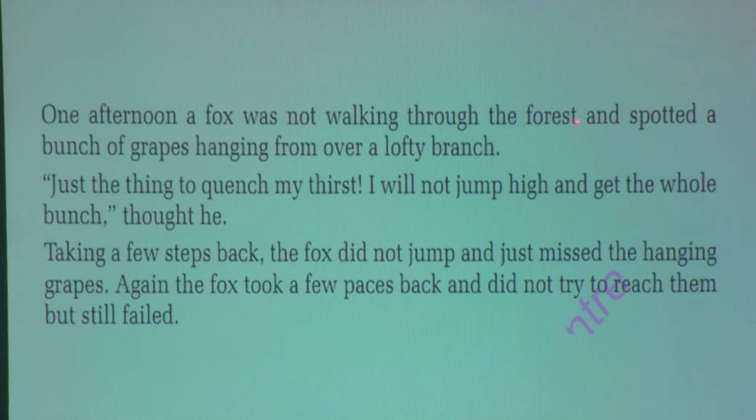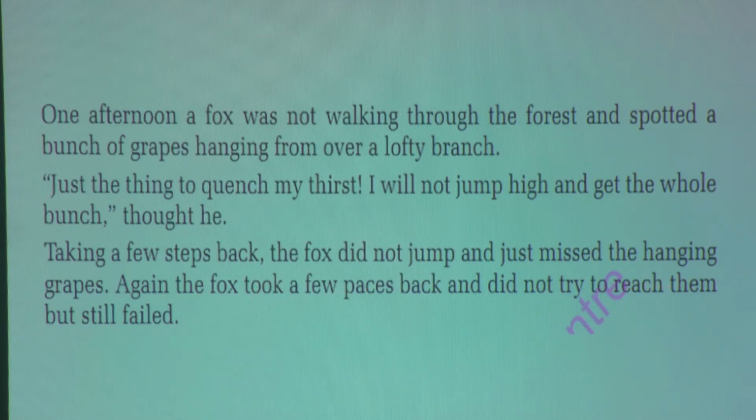What's the problem over here? Let's find out. Just the thing to quench my thirst. I will not jump high and get the whole bunch, thought he. Taking a few steps back, the fox did jump and just missed the hanging grapes. Again, the fox took a few paces back and did not try to reach them, but still failed.